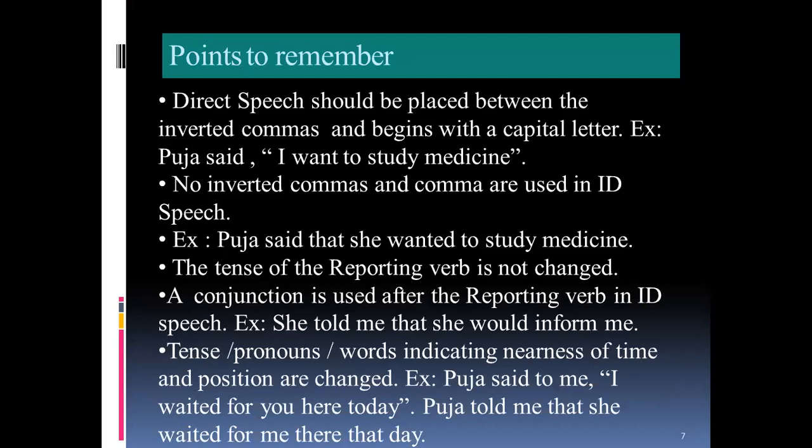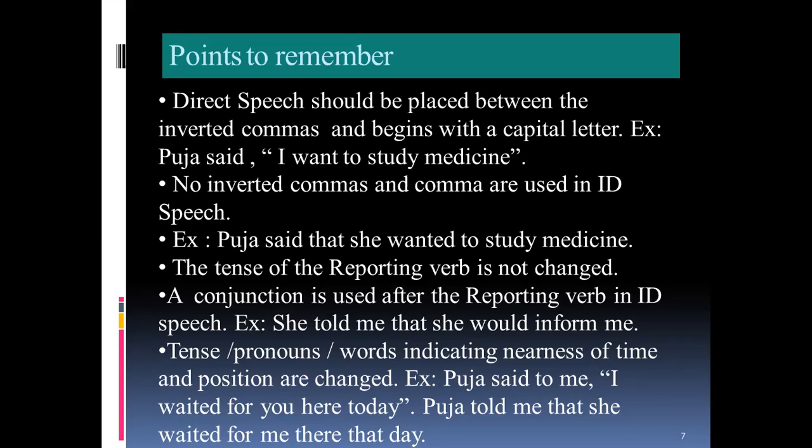There are some points to remember. Direct speech should be placed between the inverted commas and begins with a capital letter. We already discussed the reporting verb, which ends with a comma, whereas reported speech begins with a capital letter. You see, Pooja said, I want to study medicine. Now, no inverted commas and commas are used in indirect speech. For example, Pooja said that she wanted to study medicine.